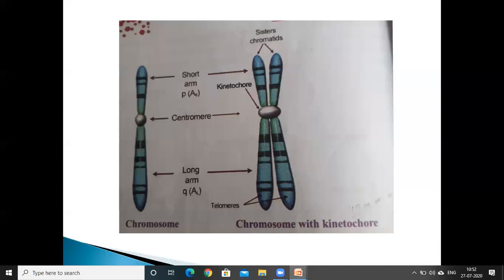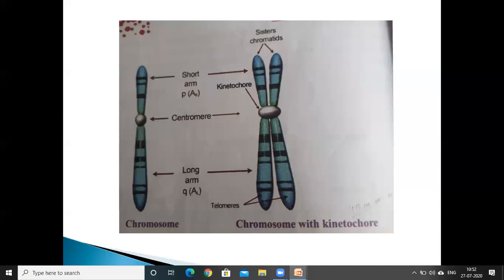The function of the secondary constriction is that it is the nucleolar organizer region. Nucleolus organization takes place at the secondary constriction, so it is also called NOR.